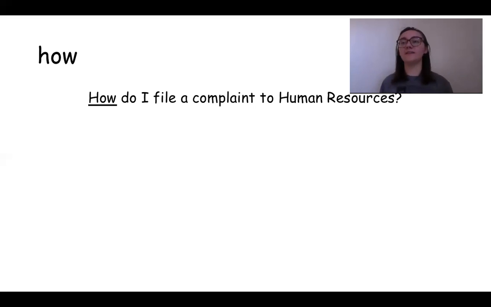And file means just to tell them about something that's bad or wrong that's happening. So first you go to human resources and then you talk to one of them. You usually know their names, like you go talk to Peter, and Peter talks to his boss, and they will take care of the problem. So that's how you file a complaint.